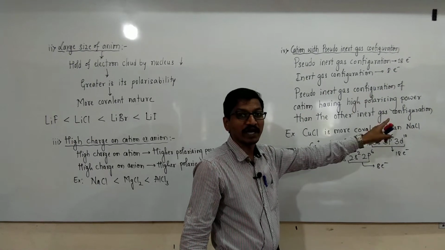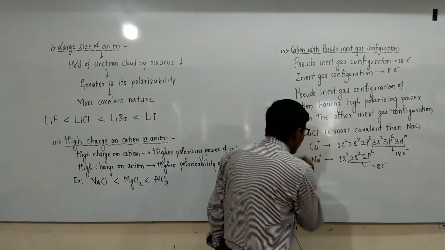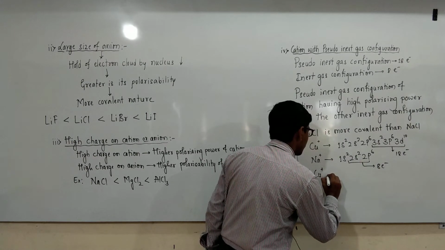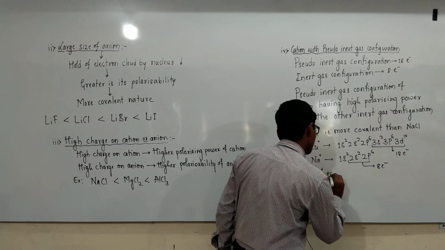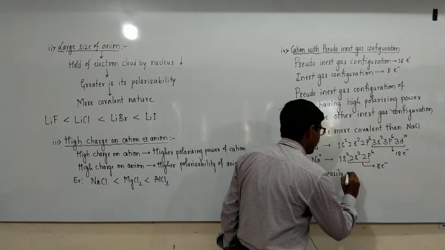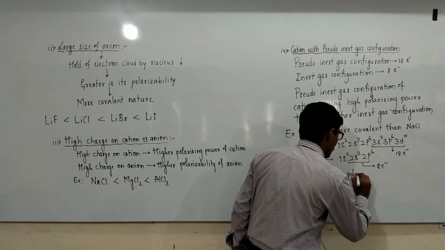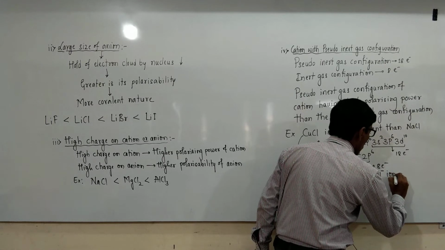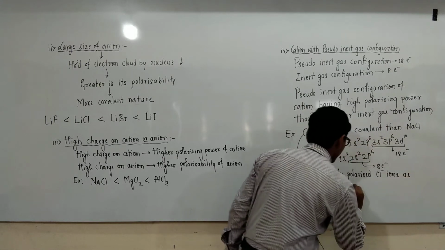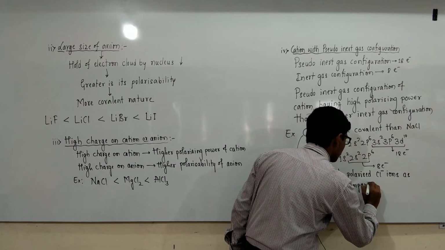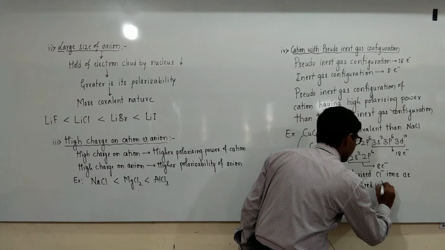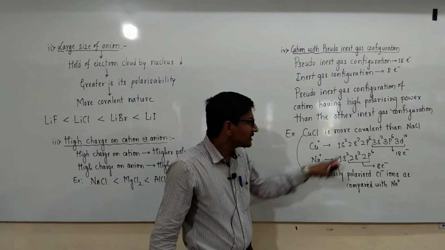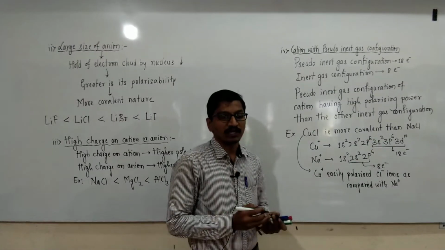These have high polarizing power, so Cu plus easily polarizes Cl minus ions as compared with Na plus, because Cu plus has pseudo inert gas configuration.